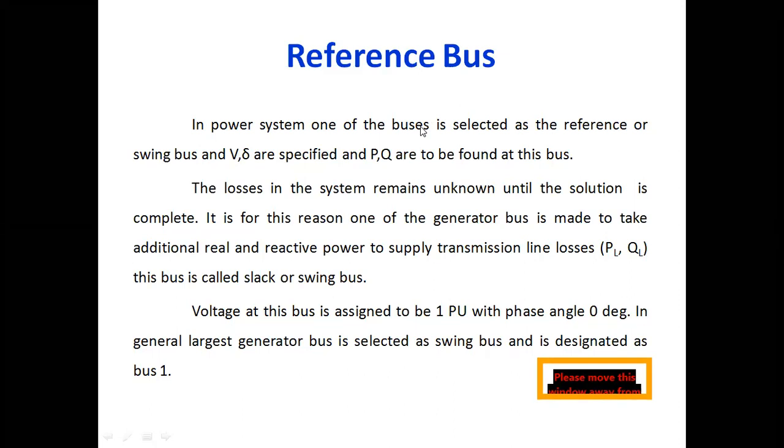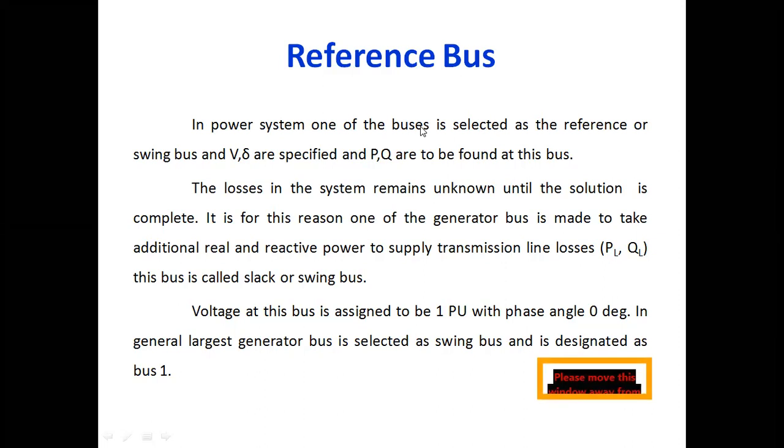Now the next one. What is the need of selecting a reference bus or slack bus or swing bus out of n buses? What happens if you do not consider the swing bus or slack bus? That is a very important point. The losses in the system remain unknown until the solution is complete.